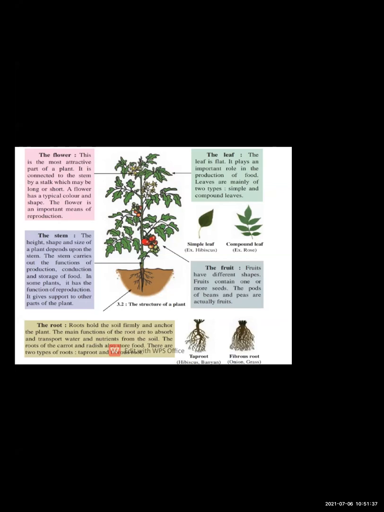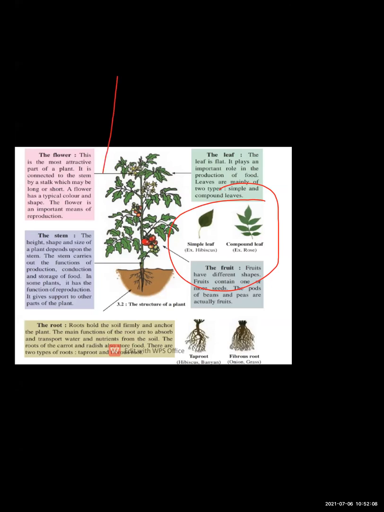So leaf plays an important role. How does a leaf play an important role? Because leaf, with the help of photosynthesis, prepares the food in the leaves. So preparation of food with the help of photosynthesis is done in leaves. So leaves play very important role in the plant. Now these leaves are of two types. Okay, here you can see two types of leaves.